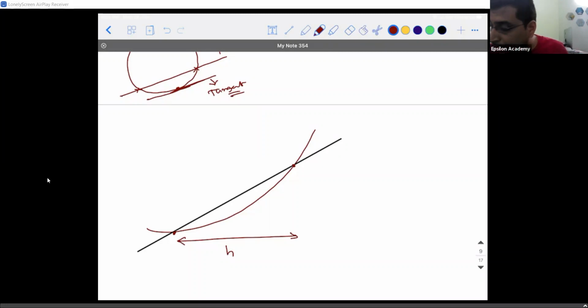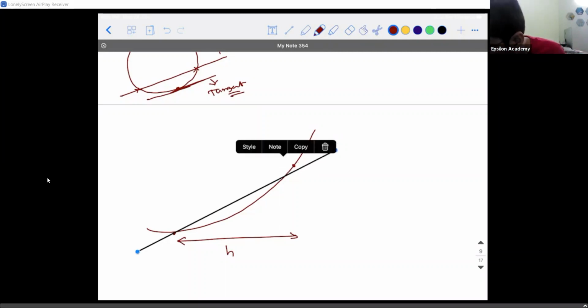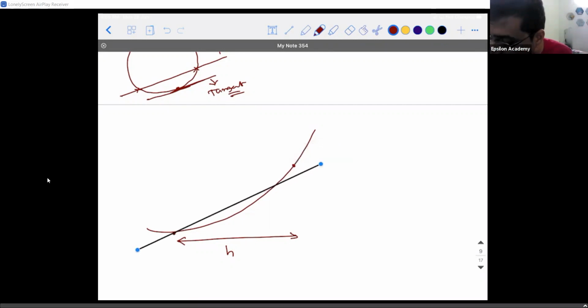Now, what will happen if I try to bring it like this? I'm keeping the first point fixed, whereas I'm moving the second point along the curve. So this point B has moved to this point. Let me call it B dash. As a result, the distance with respect to the initial point, this h, has shrunk.